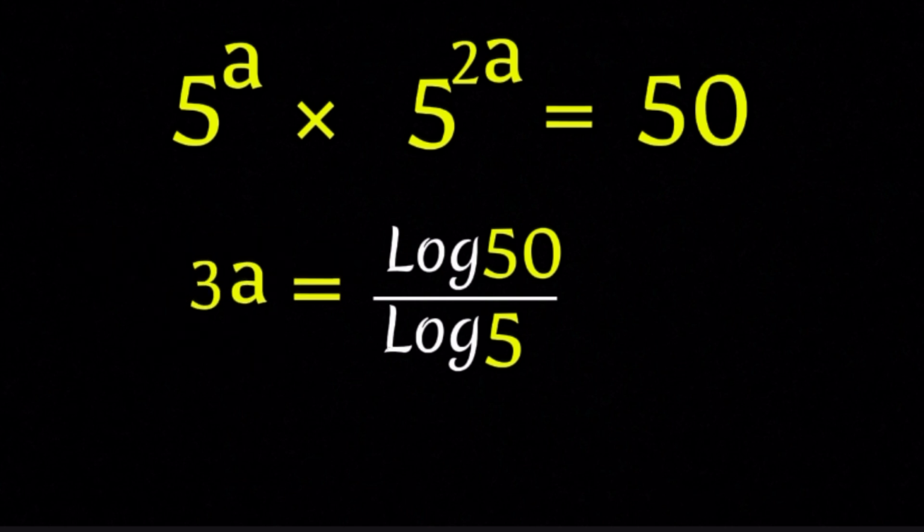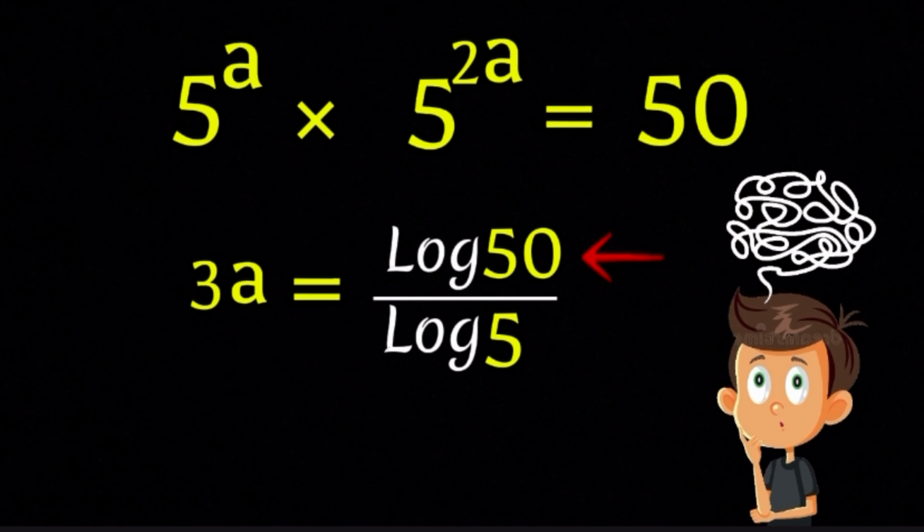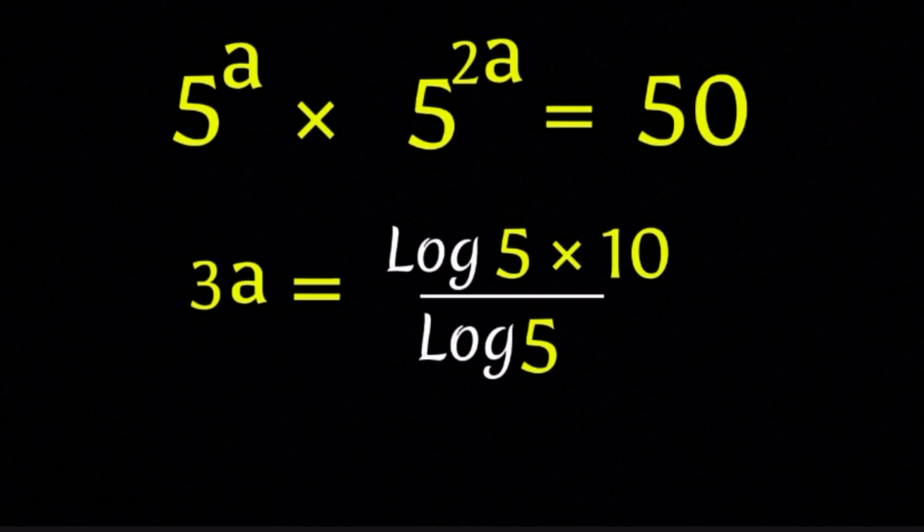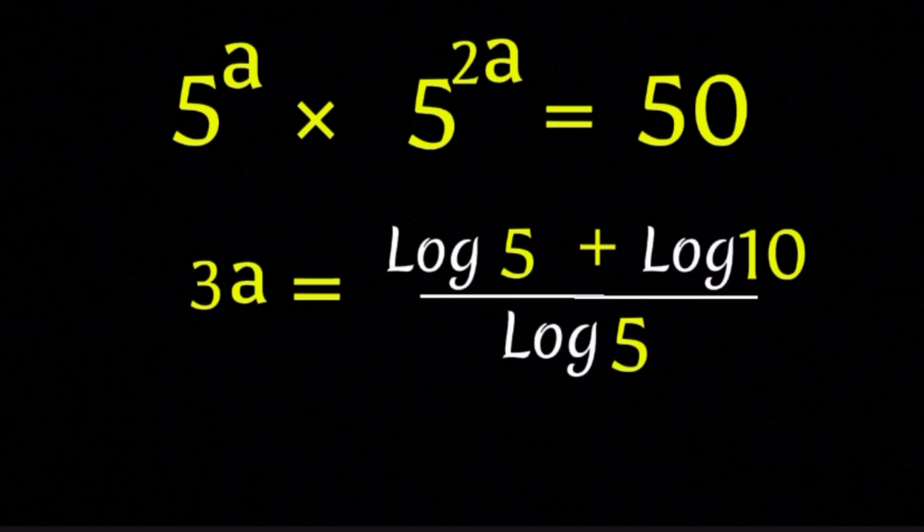But let's make this even more interesting. 50 loves drama. It's not just 50, it's 5 times 10. So log 50 can be rewritten as log of 5 times 10. And here's a rule that is so neat you want to write it down. Log of a product, log of a times b, equals log a plus log b. Apply here. Log of 5 times 10 equals log 5 plus log 10. So now 3a equals log 5 plus log 10, all over log 5.